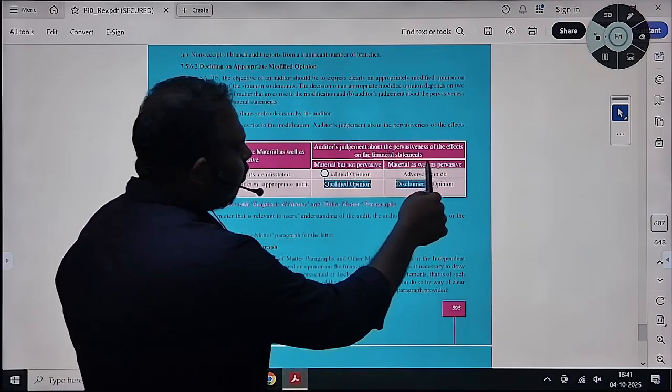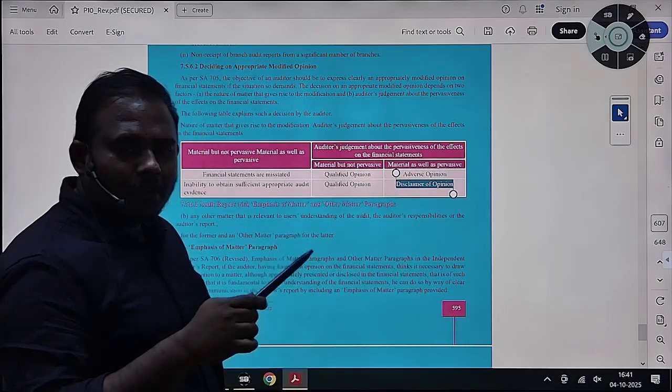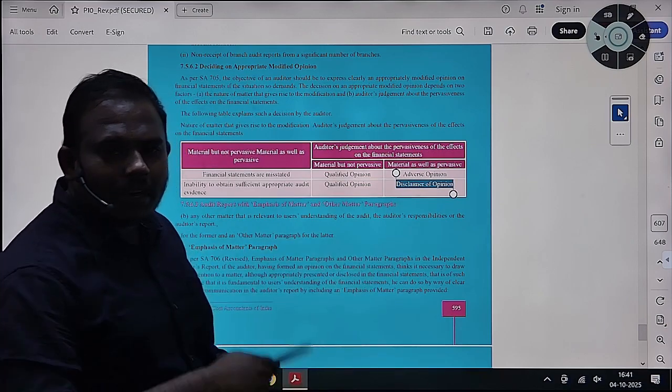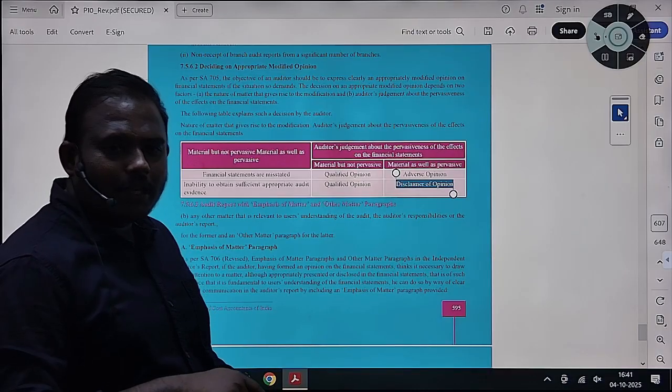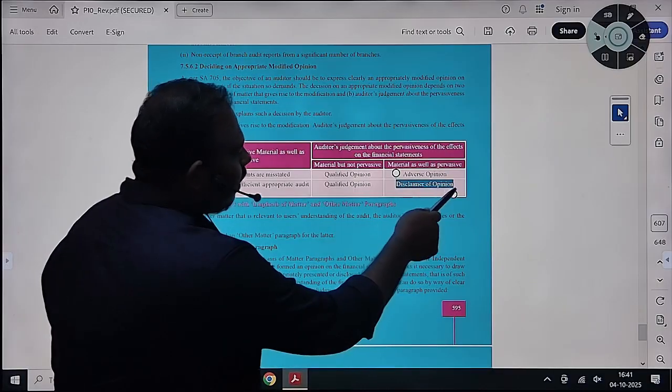If it is pervasive, if the inability to obtain audit evidence is spread across different elements, assets, liabilities, then I will give a disclaimer of opinion.